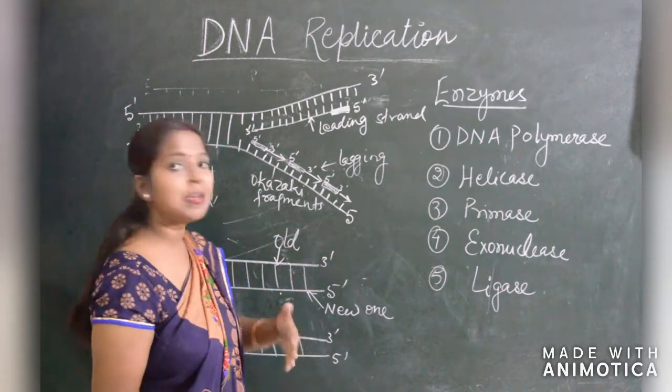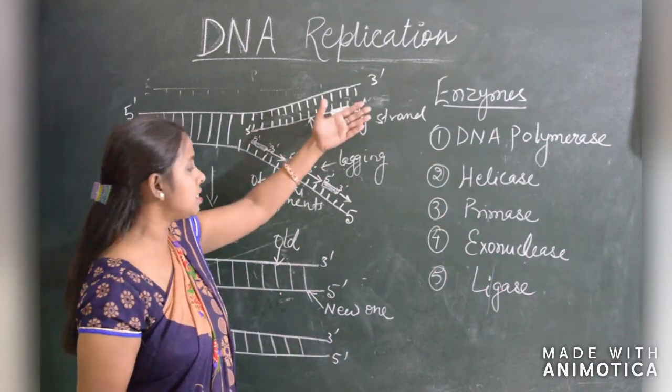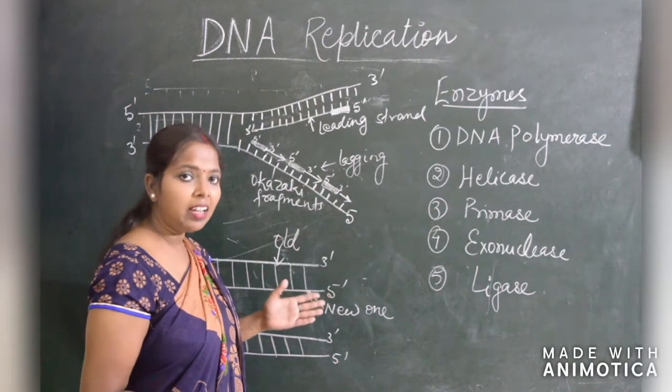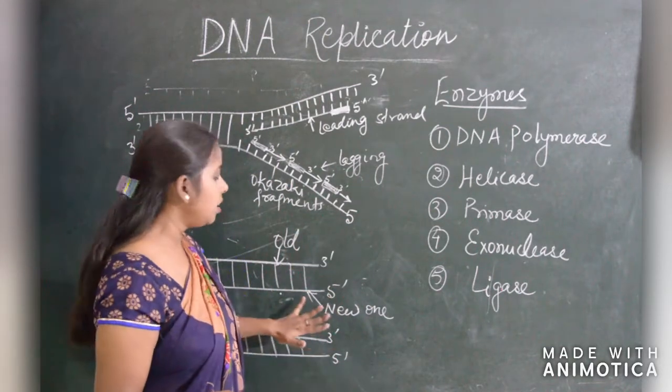Semi-conservative, because semi-conservative means half portion is a parental strand and half portion is a new strand.